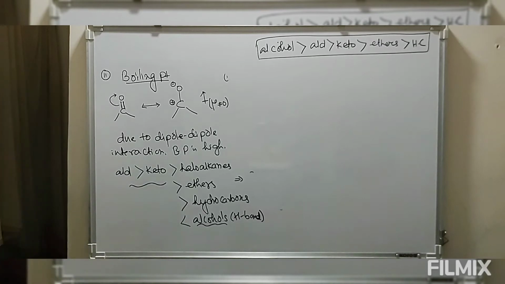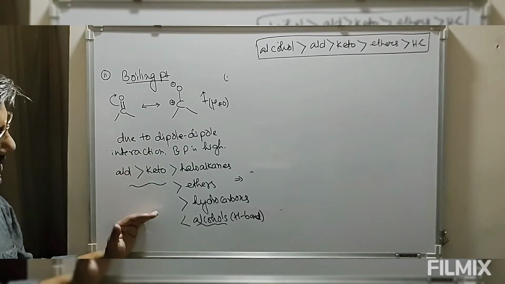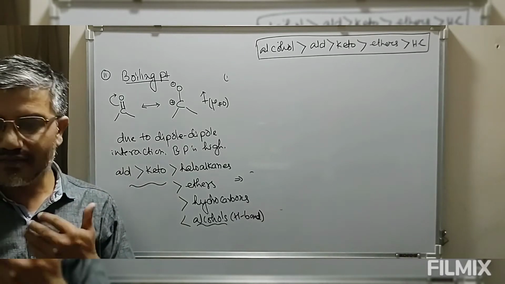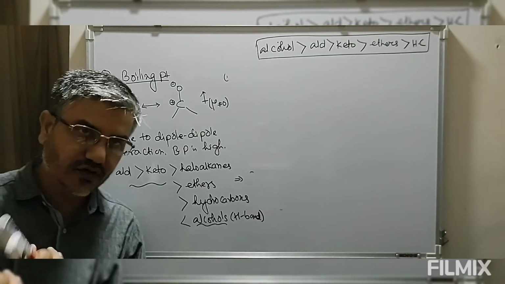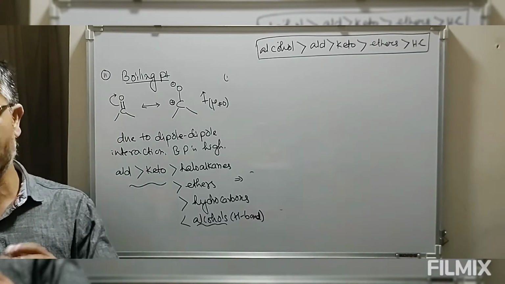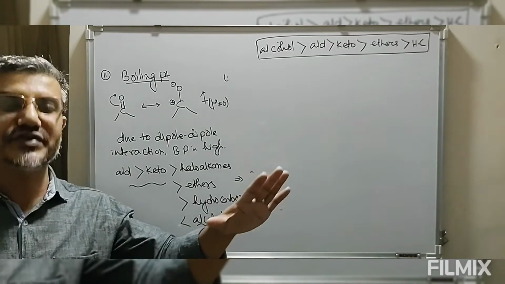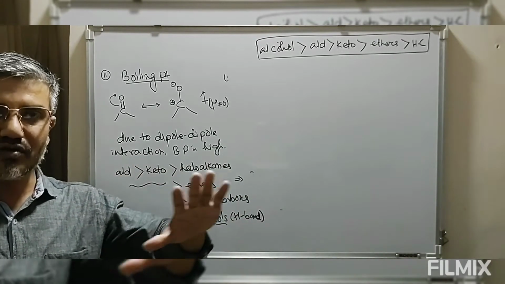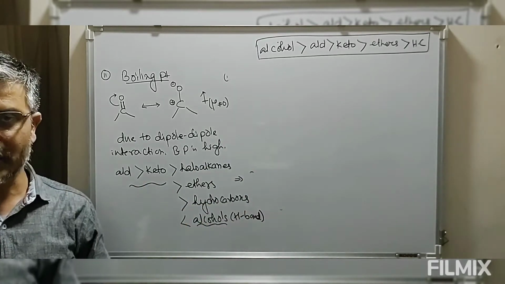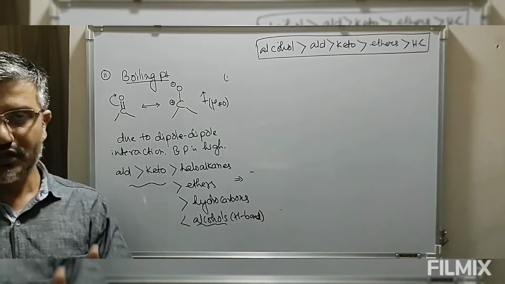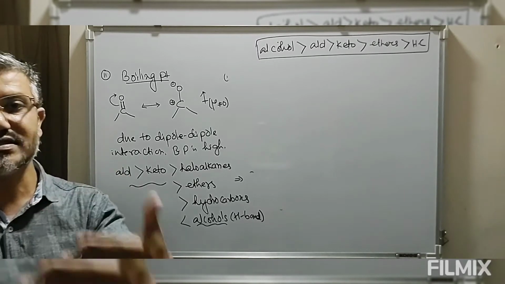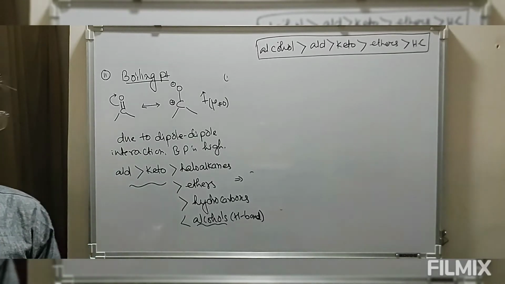Now this is the comparison between different compounds. But if we are having the same aldehyde, as the molecular mass increases, the van der Waals attractive force between the molecules also increases, because we are increasing the surface area. As the molecular mass increases, surface area increases, intermolecular attractive force also increases, so the boiling point increases. So the boiling points of an aldehyde series or a ketone series increase as the number of carbon atoms increases.